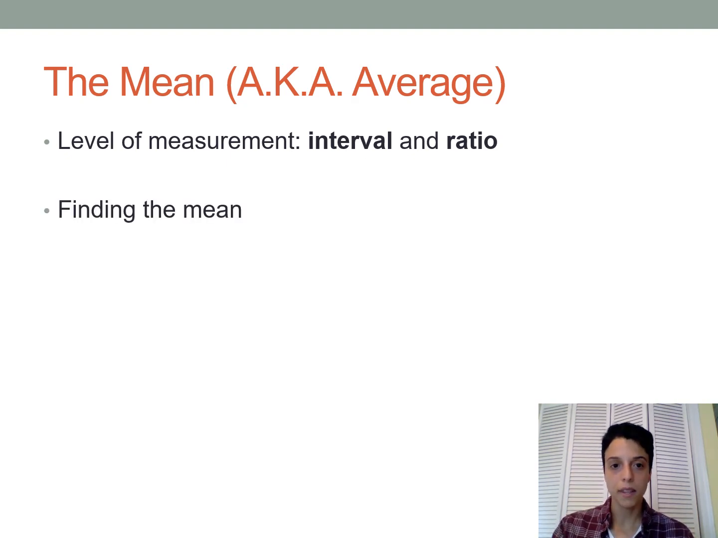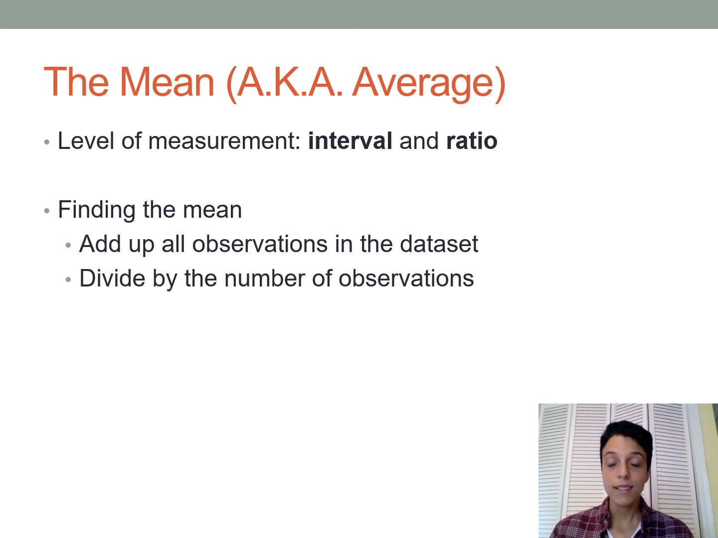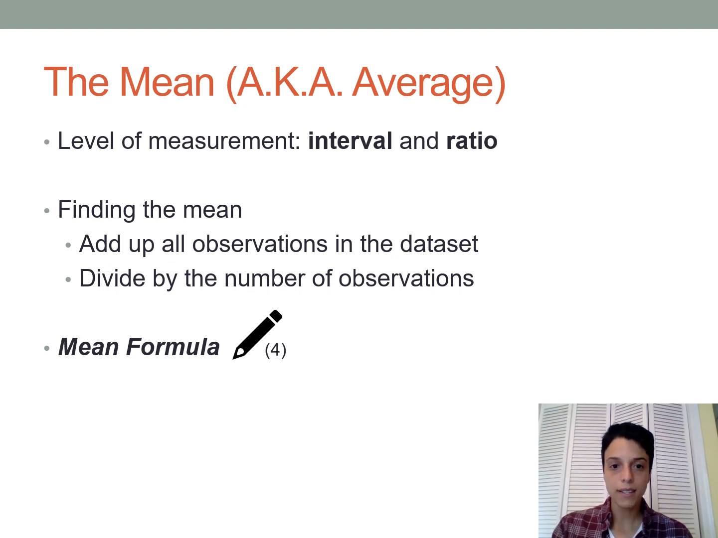So here's how to find the mean. The first step is to add up all the different observations that you have in your data set. So this is why we need to have interval or ratio level data. You need to be able to do arithmetic with it in order to add up the observations. The second step is to divide by the total number of observations. And we're going to do that using something called the mean formula. And to go through this, I'm going to jump back over to the document camera one more time.